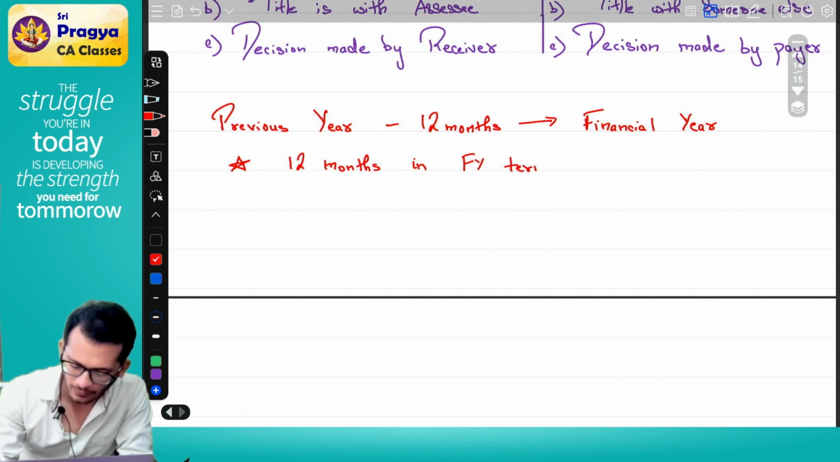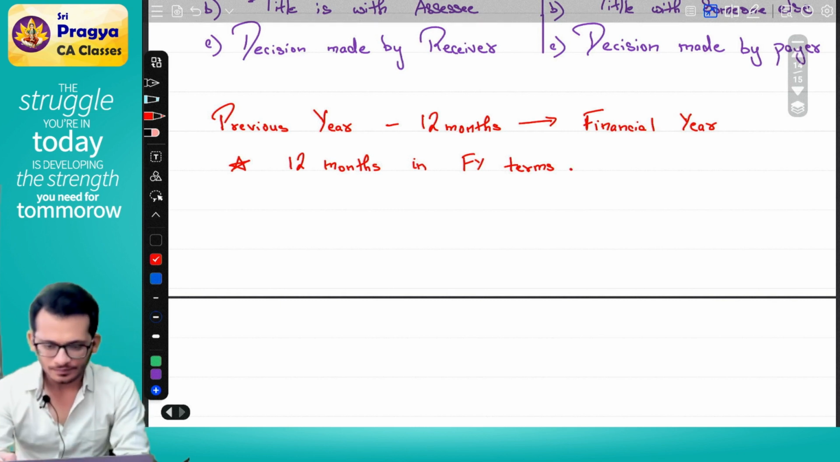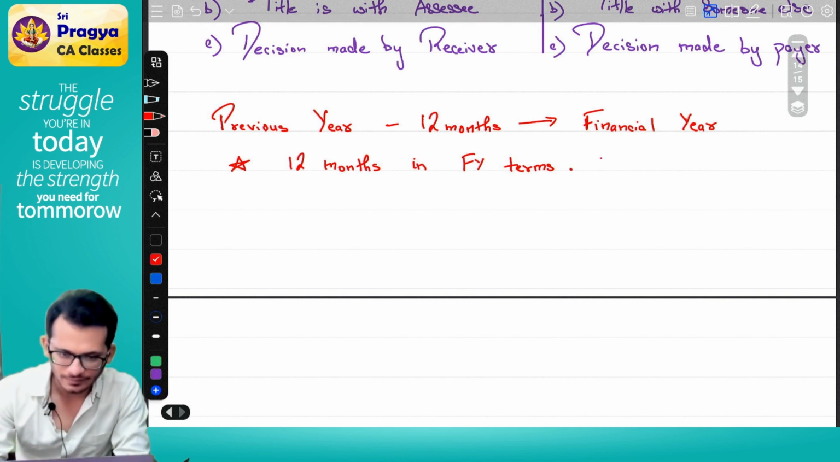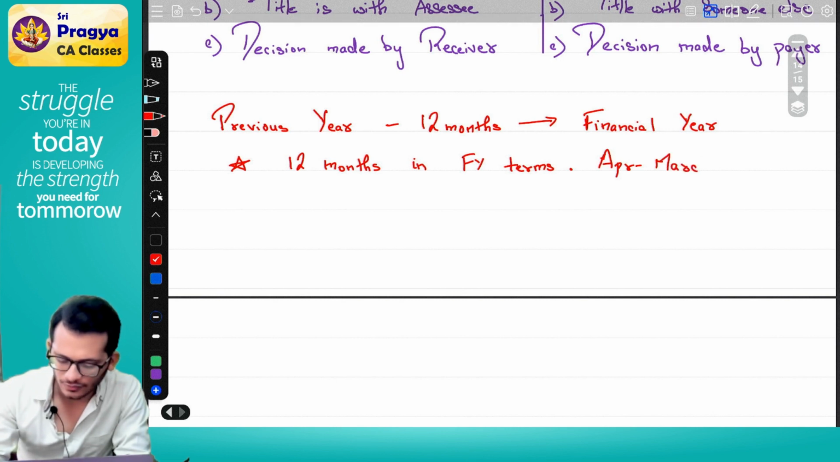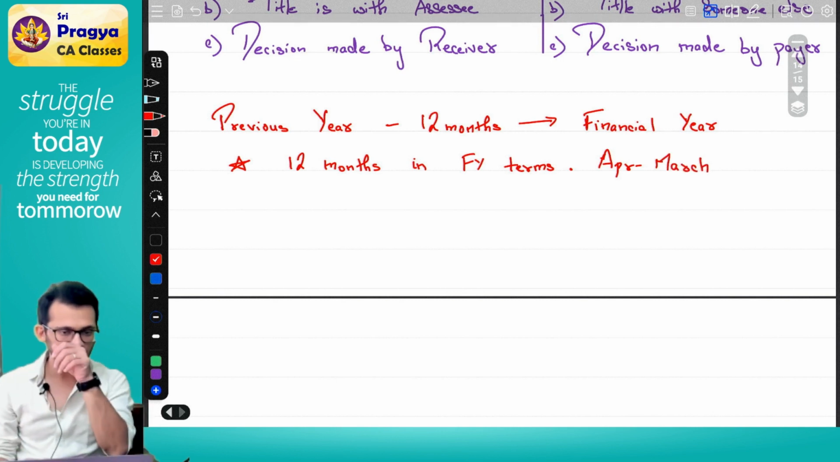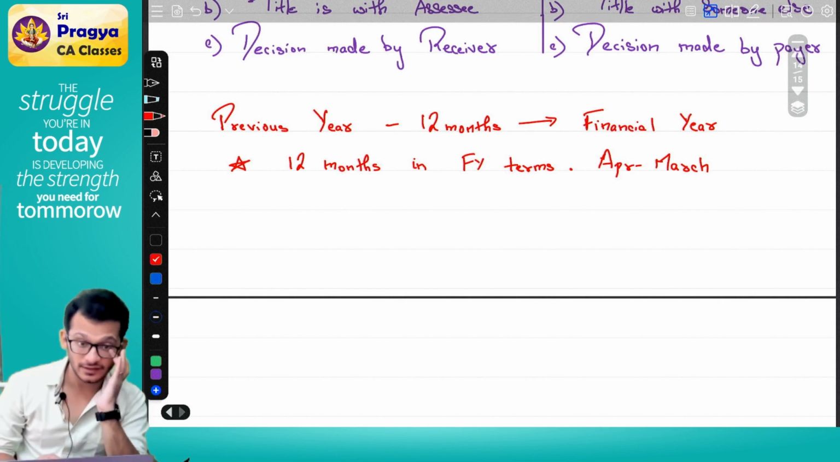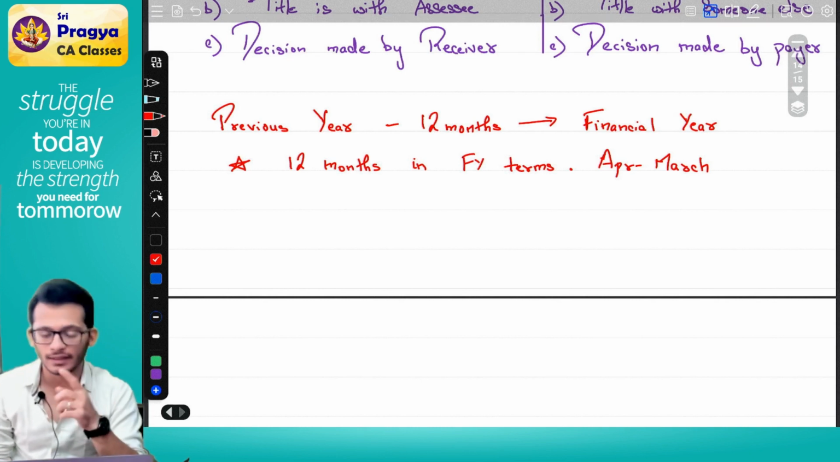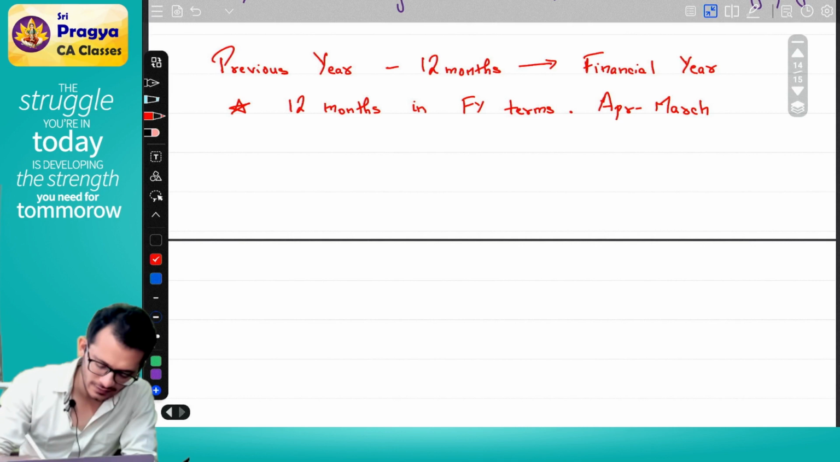Can someone tell me what a financial year is? Sir, any period beginning in the month of April. Very good. The period between April to March. So they said, when you earn any kind of income between April to March, that will be called the previous year. On this, I want you to pay tax in the assessment year, which is the next word.